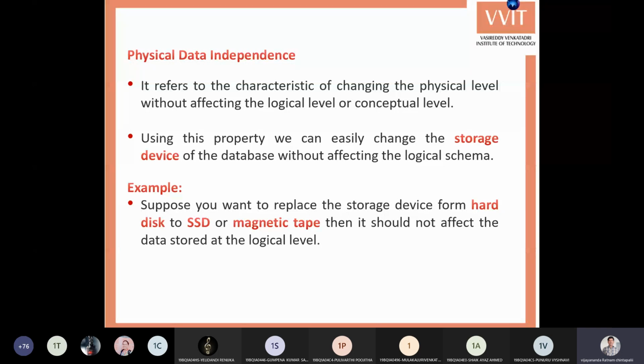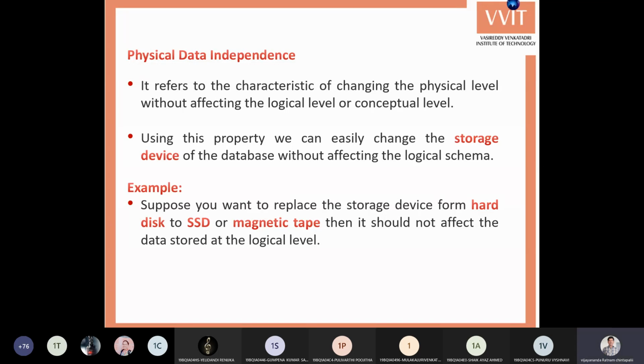Storage device means that generally we store the data in hard disks, CD-ROMs, Blu-ray discs, flash drives, and tape drives. By using different devices, we store the data. So when you are storing data in a database, the database is also stored in hard disks or tape drives or CD-ROMs.